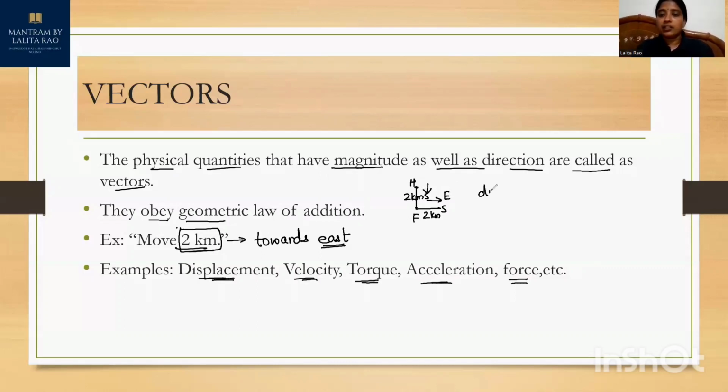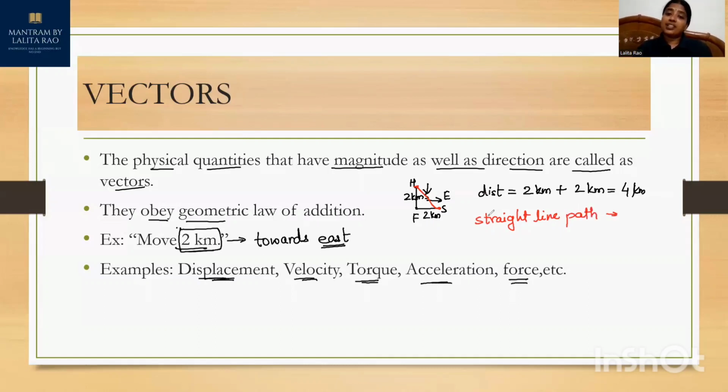The distance will be 2 kilometers plus 2 kilometers, which is 4 kilometers. This is the total distance traveled. Displacement is the shortest distance between the initial and final position. Your initial position was your home, your final position is school. The shortest path from your home to school is obviously a straight line path. This straight line path is known as displacement.